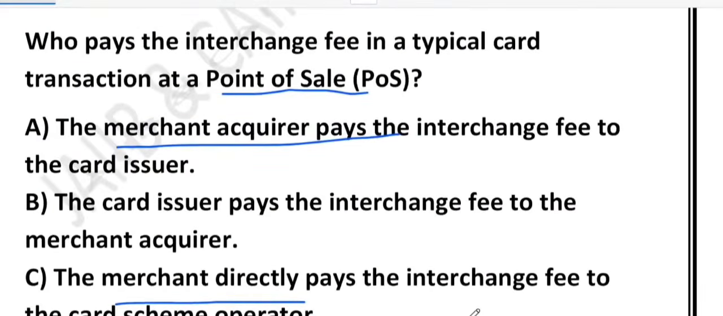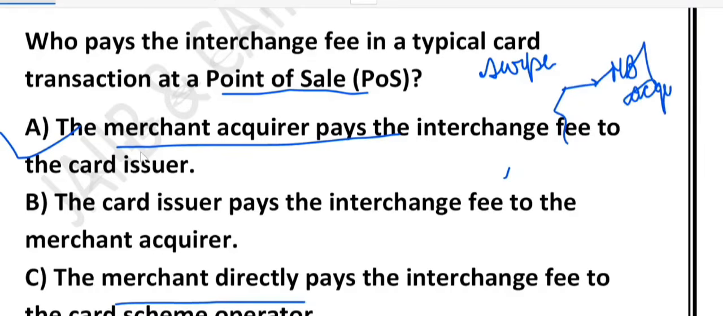Now let's go through the options one by one. Option A, the merchant acquirer pays the interchange fee. So what do you think about it? Yes, this is the correct one. See, why? Suppose you swipe a card at the shop, right? The merchant bank is called the acquirer. Either you call it merchant bank or acquirer, both are the same. So the merchant bank collects money from the bank.